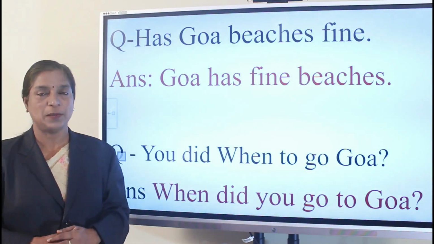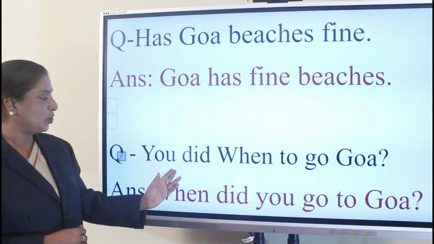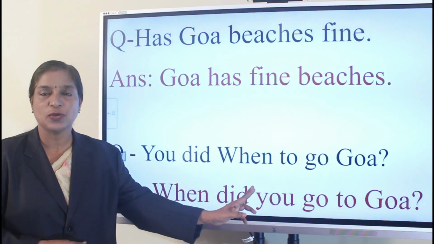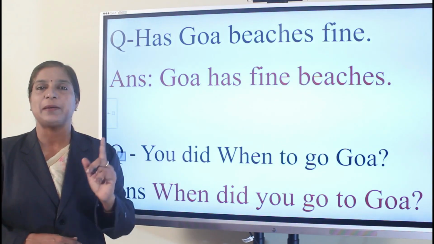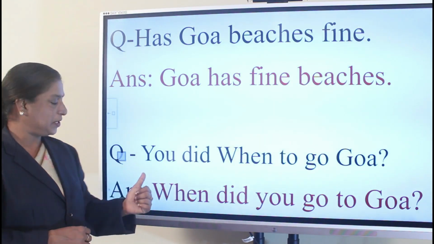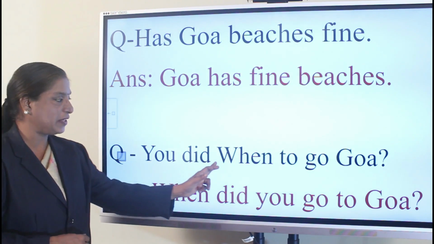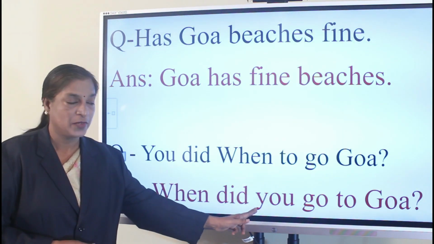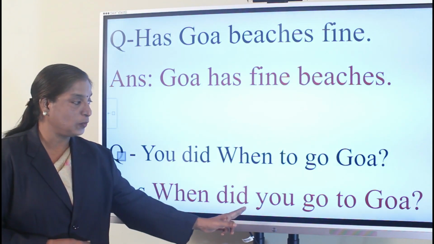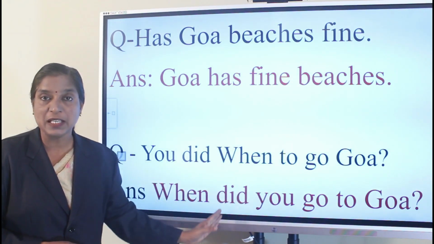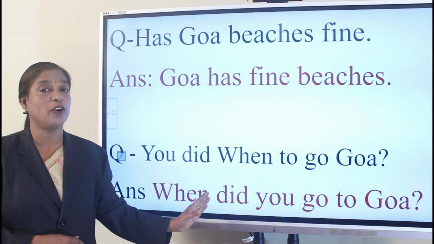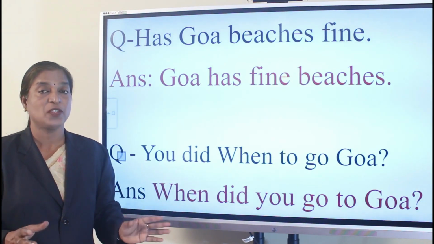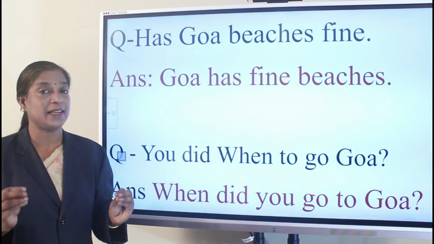So let's see one more example. Look here. You did went to go Goa. There is no meaning, so you have to rearrange and make a meaningful sentence, right? Come here. See, begin with a capital letter. When, then the verb comes, then the pronoun. When did you go to Goa? See, there is meaning now. So this is how you form a meaningful sentence. A sentence is a group of words which gives you a complete sense, right?